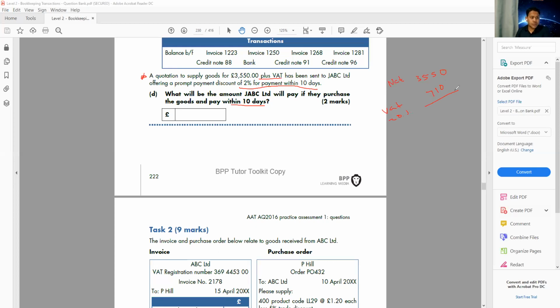If I add these two, that will be 4260. And if I give the 2% discount, that means 98% of that, that will be 4174. Very well done, Luis. Very well done, Najiza. Very well done. So this one will be 4174.